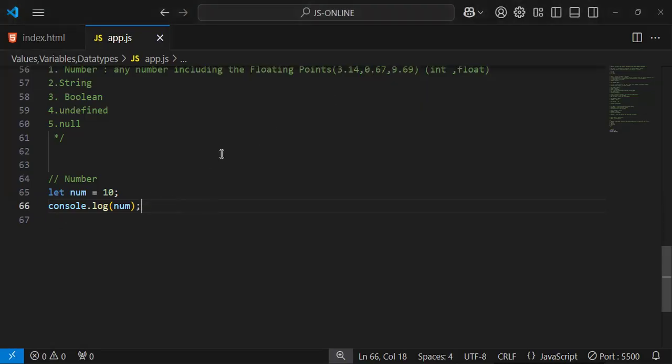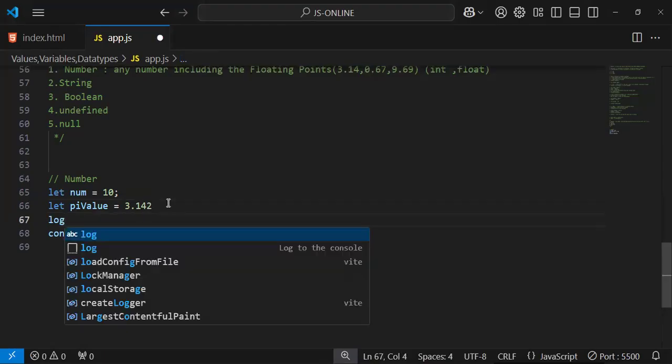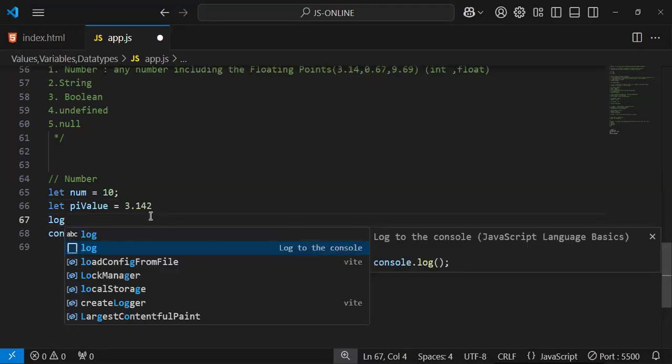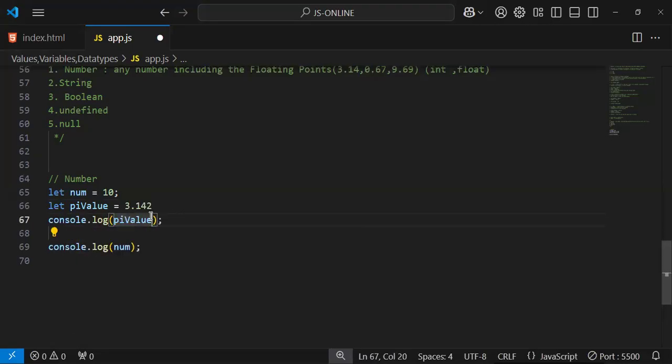And then, as I said, we can store a floating point number as well. So I'm going to take let piValue. Here you can see the camel casing. piValue equals 3.14. You can see the output. Log. Every time you don't need to type console.log in full. Log to the console and then piValue. Okay, the browser refreshes and then we get 3.14.